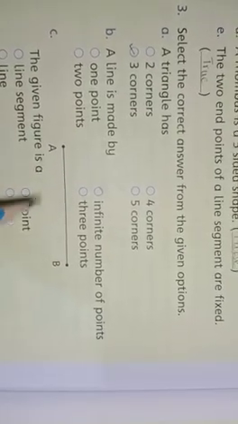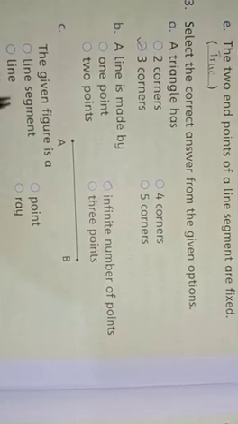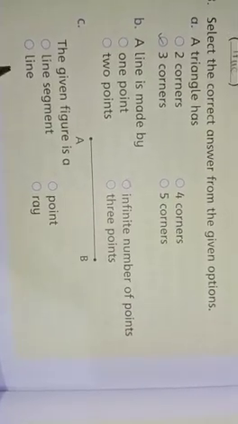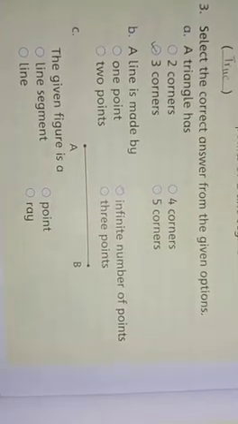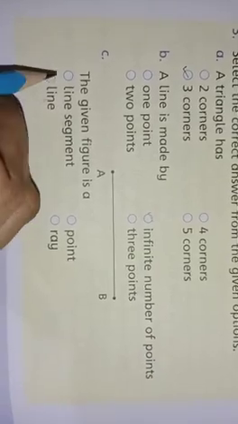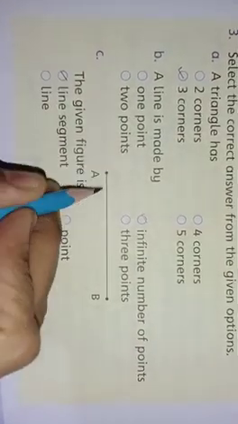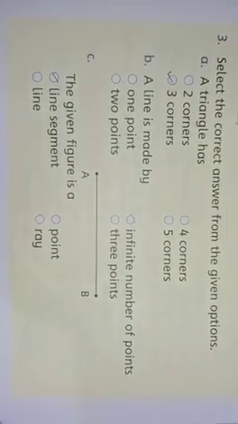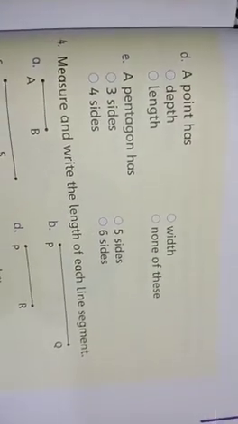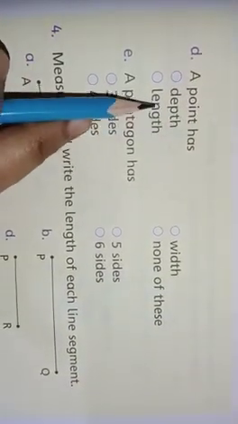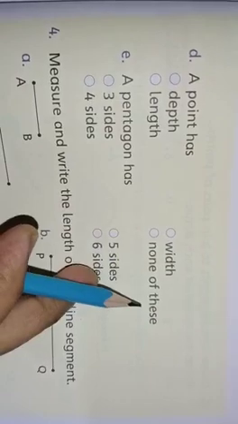Next, C part is AB. The given figure is a line segment, point, line or ray. Yes, it is a line segment. A line segment has two endpoints. Next, D part: a point has depth, width, length, none of these.